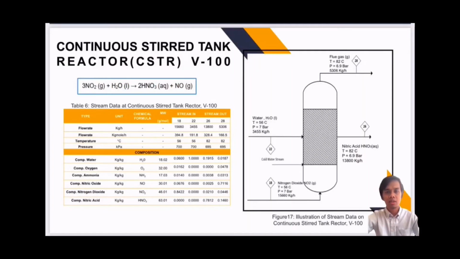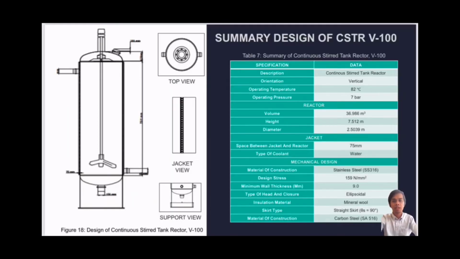The conversion reactor, also known as continuous stirred tank reactor (CSTR V100), is implemented in this process to achieve a reaction between NO2 (nitrogen dioxide) and water to produce nitric acid with NO gas at 7 bar and 82 degrees Celsius. This is an AutoCAD drawing of CSTR V100.